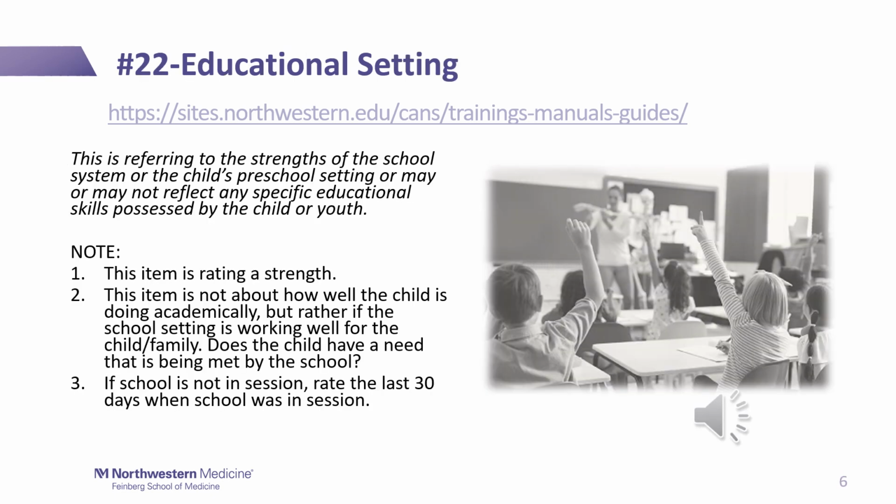Number 22, educational setting. This is referring to the strengths of the school system or the child's preschool setting, or may not reflect any specific educational skills possessed by the youth or child. Note that this item is rating a strength. This item is not about how well the child is doing academically, but rather if the school setting is working well for the child and family. Does the child have a need that is being met by the school?